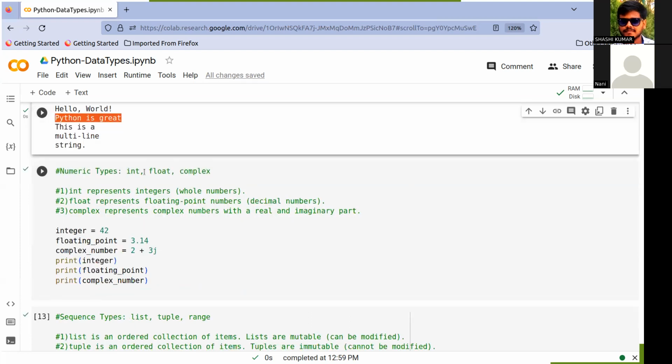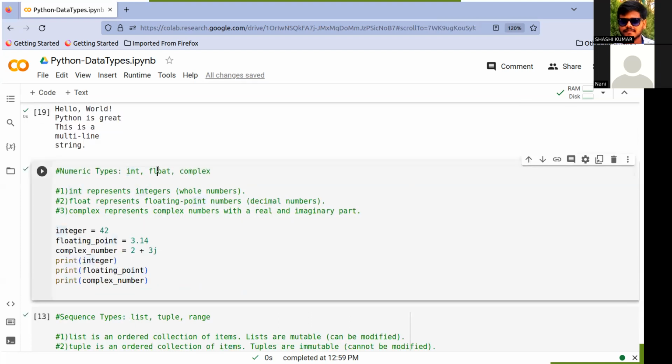In the numeric type, we have int, float, and complex. Int represents integers, nothing but whole numbers: 0, 1, 2, 3 to infinity. Those are integers, and we represent them as int this way.